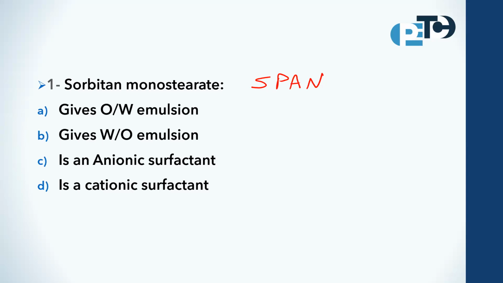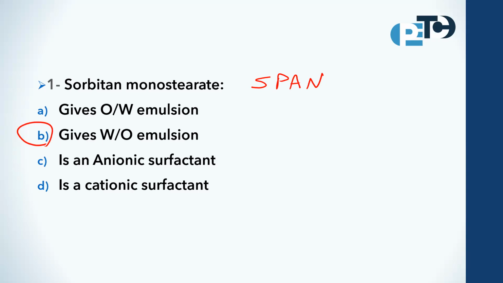It has hydrophilic and lipophilic properties, but the lipophilic properties are more than the hydrophilic properties. This allows it to form an emulsion. Which type of emulsion? It is a water in oil emulsion.